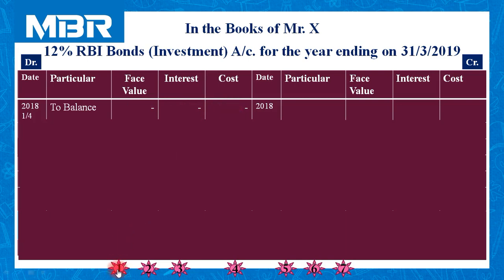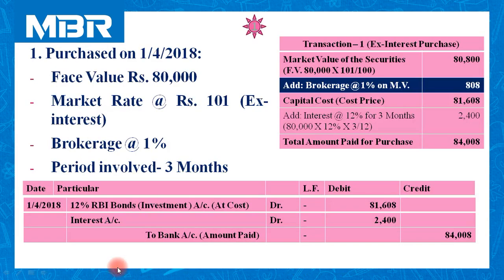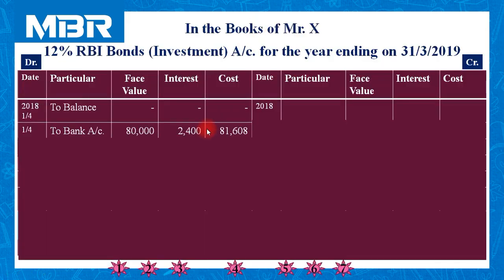The first transaction that we have completed just now is related to purchase. Entry is investment account debited, interest account debited to bank account. So let us post this entry in the account.